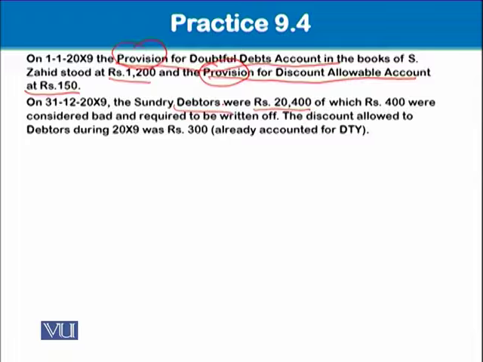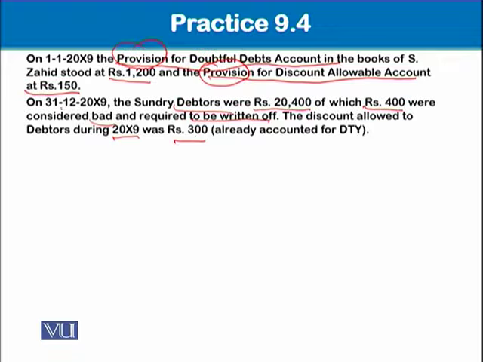Well, on 31st December X9, the closing date of this year, the sundry debtors were 20,400, out of which 400 were considered bad and required to be written off. Okay, the discount allowed to debtors during X9 was 300. That has already been accounted for. So just concentrate on it.